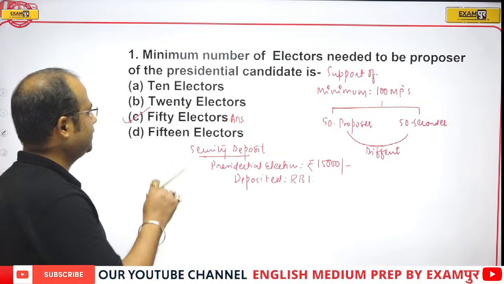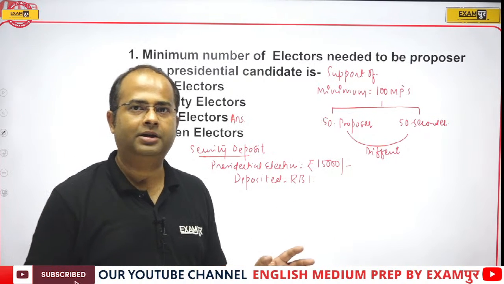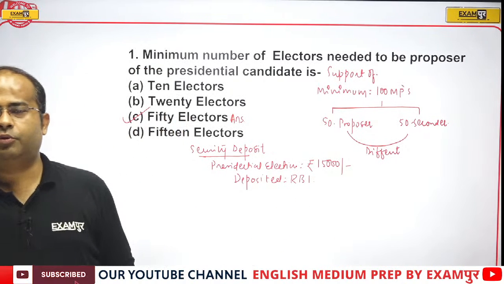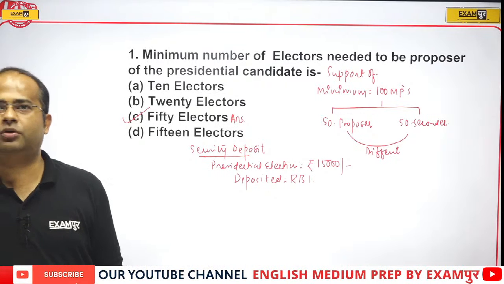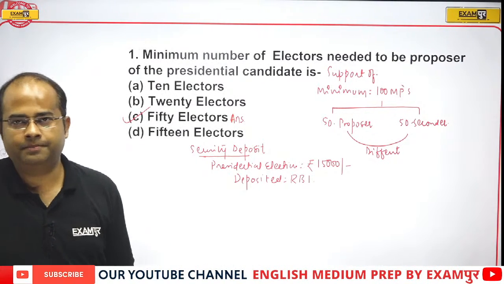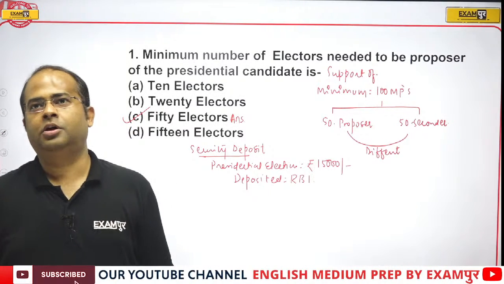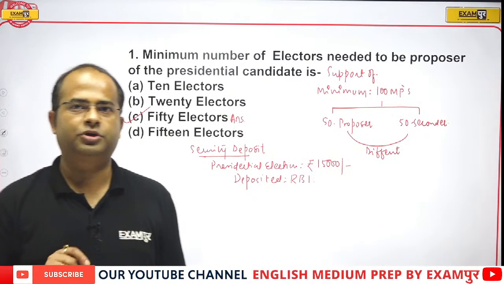Therefore, the correct answer is option C: 50 proposers and 50 seconders, and a security deposit of 15,000 that a person needs to submit in the RBI to contest the presidential election.